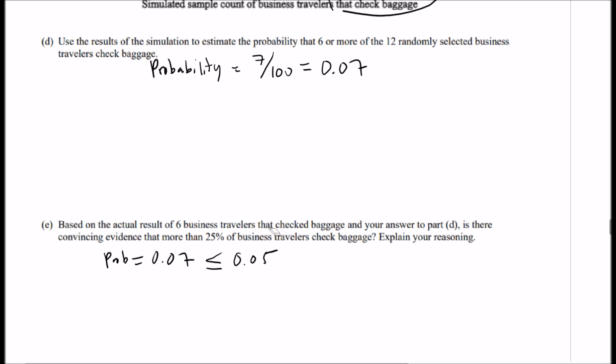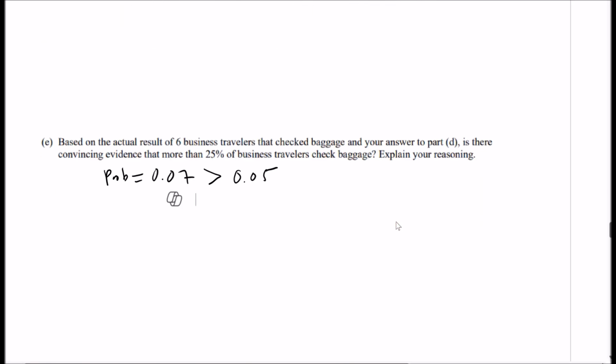If it's less than 5%, then we have convincing evidence to reject the claim. But here we have greater than 5%, and so we do not have enough evidence that more than 25% check baggage, okay?